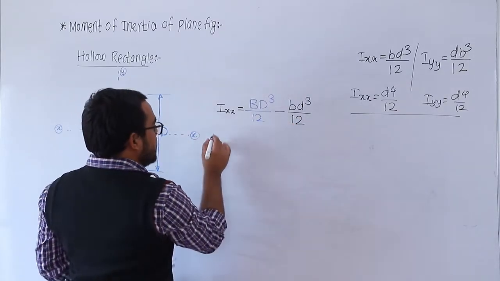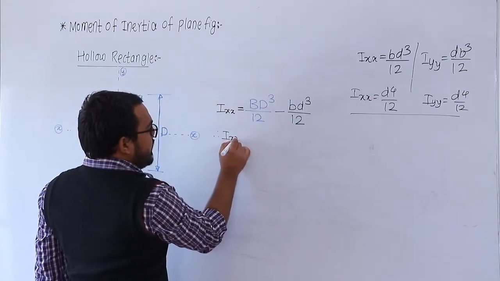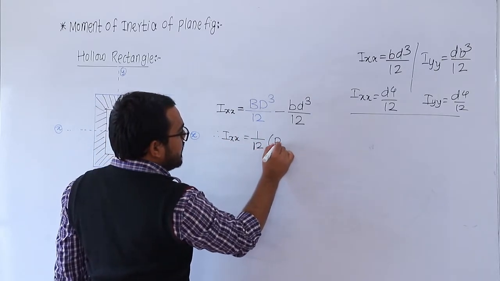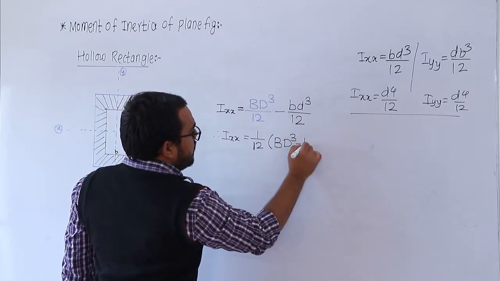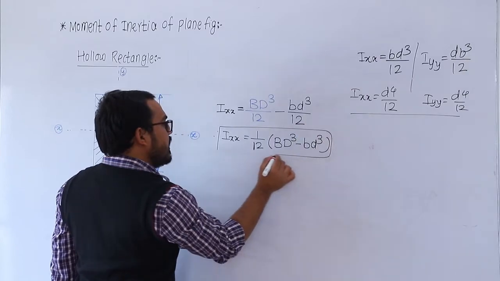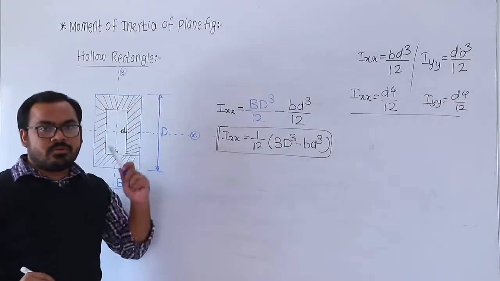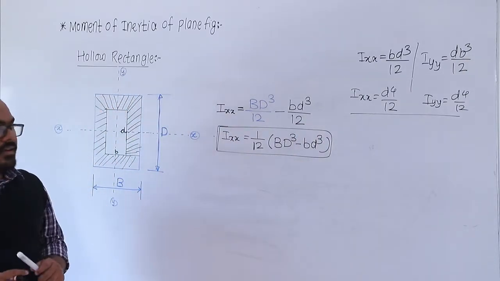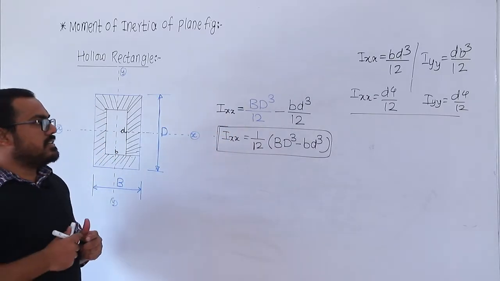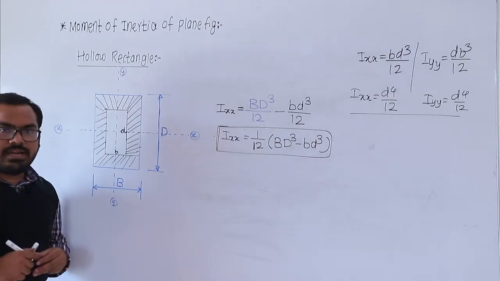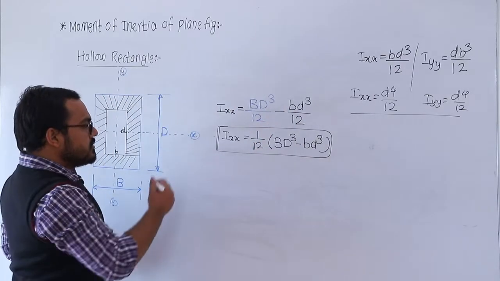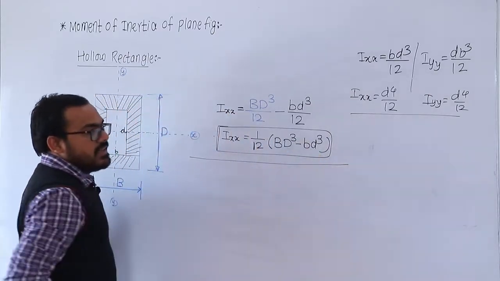So from this, Ixx is equal to 1 by 12. If I take it outside, the remaining part is capital BD cube minus small bd cube. So this is the expression to calculate the moment of inertia about the x axis for the hollow rectangle. Calculate the moment of inertia of the bigger rectangle, that is capital B capital D cube divided by 12 minus small b small d cube divided by 12. So this is the moment of inertia about the x axis.